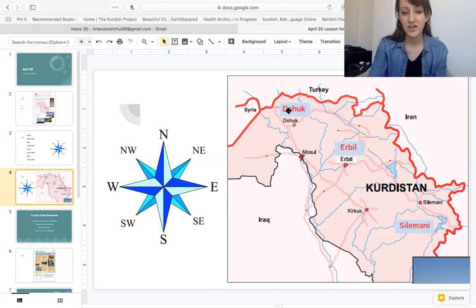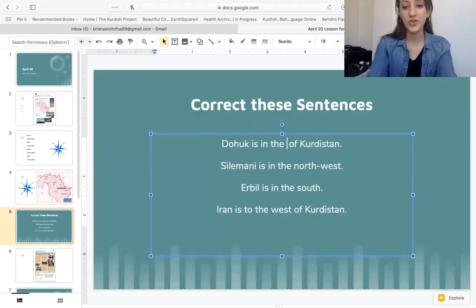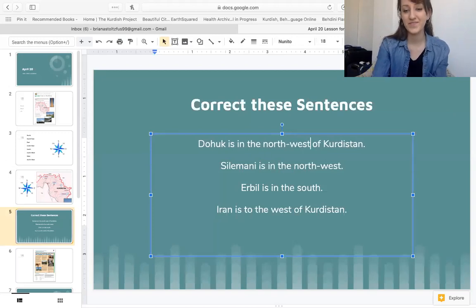So what is Dahuk? It is in the, well, this would be the north. So it's probably in the northwest of Kurdistan. So instead of southeast, we will say northwest.